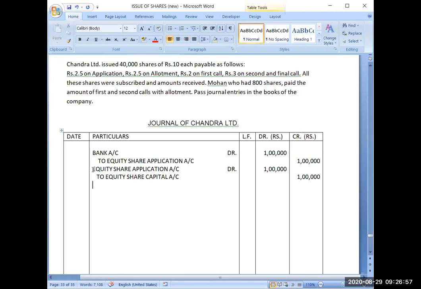Now the next entry will be equity share allotment account debit, to equity share capital account 1 lakh.